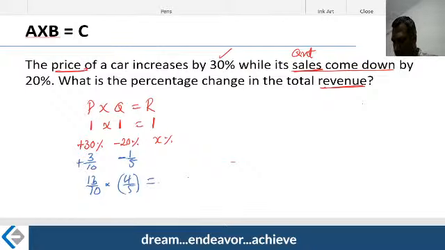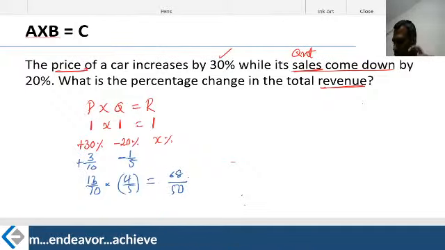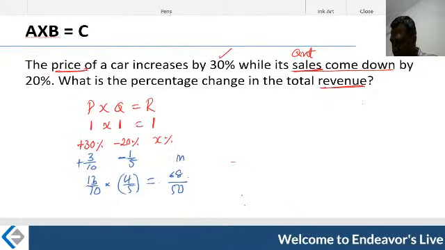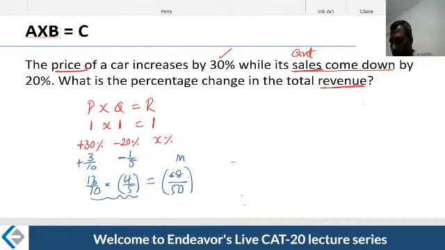Hey, what is this revenue figure? You'll say that now this is 52 by 50. Okay, I told you from the revenue, this is the multiplier. This is the multiplier for revenue. How did I do it? I just multiplied them. I got the multiplier for revenue. The product of this is nothing but R, because R was the unknown here. So you multiplied them, you got 52 by 50.